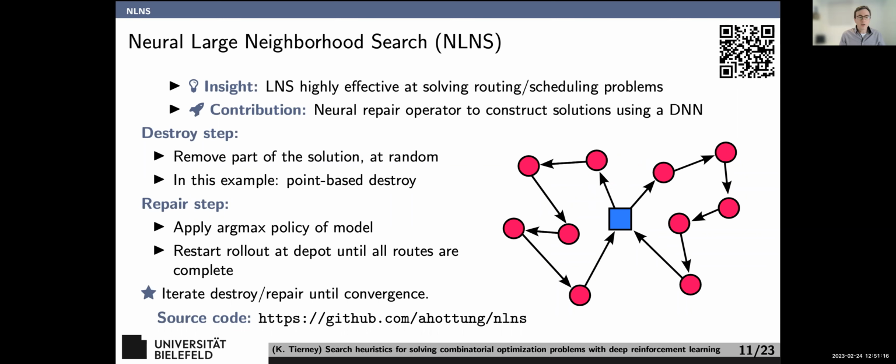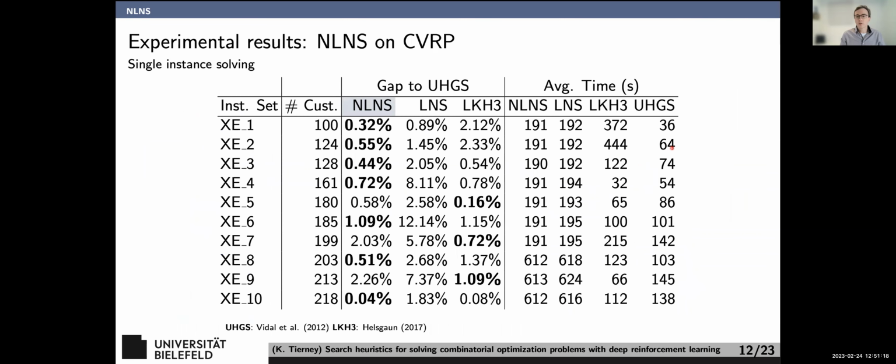And it works pretty good. Let me show you some results. There's more in our paper, but I think these are the interesting instances. These instance sets are somehow sort of modeled on real world data, but I'll admit that this isn't from a company or something. So it's still somewhat random.